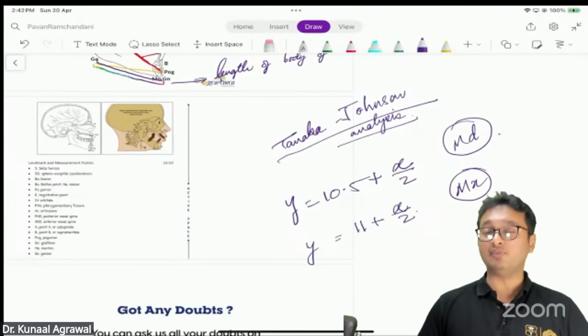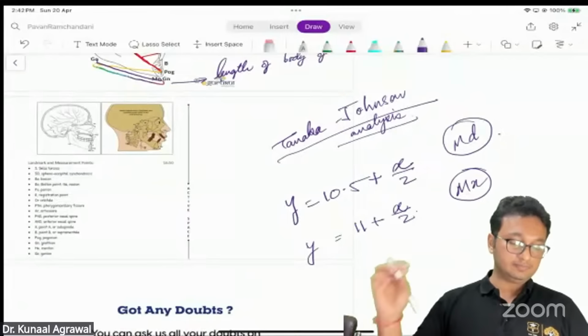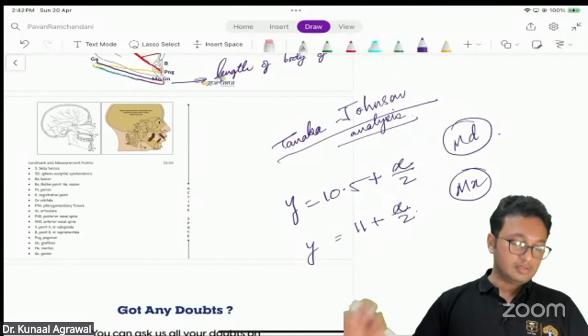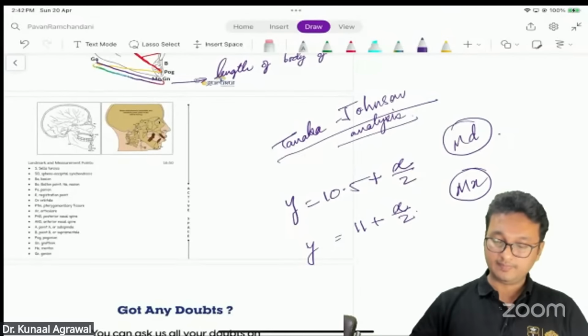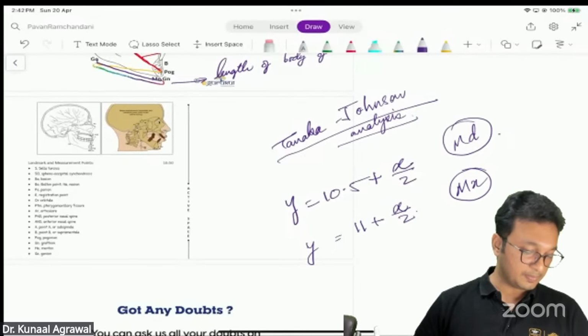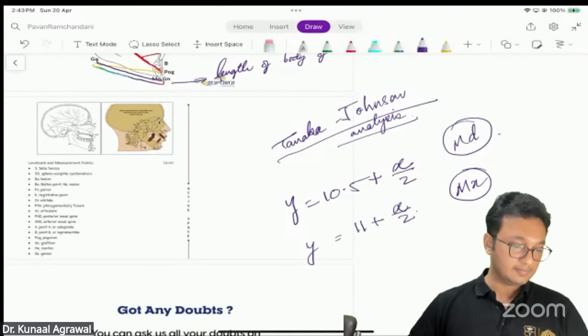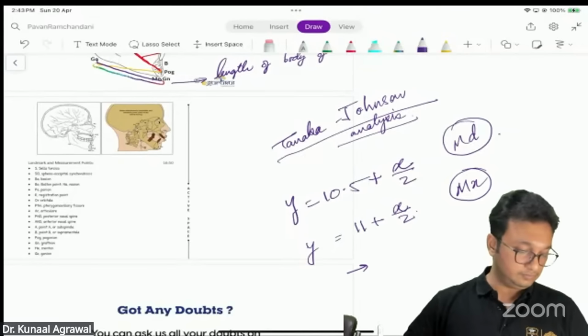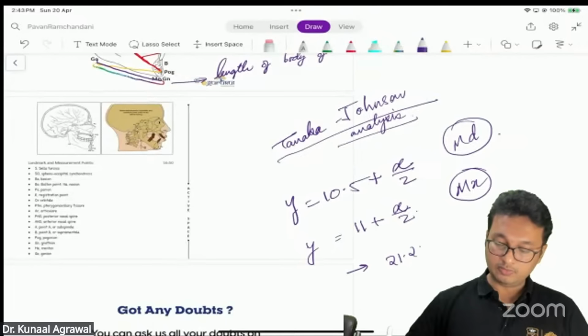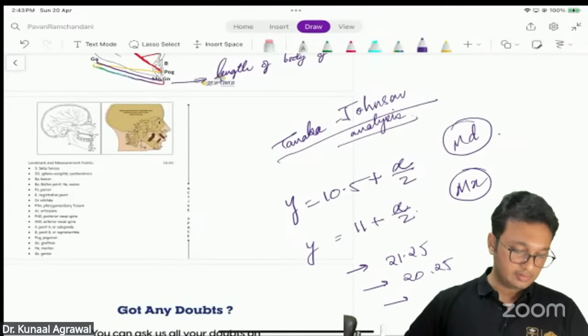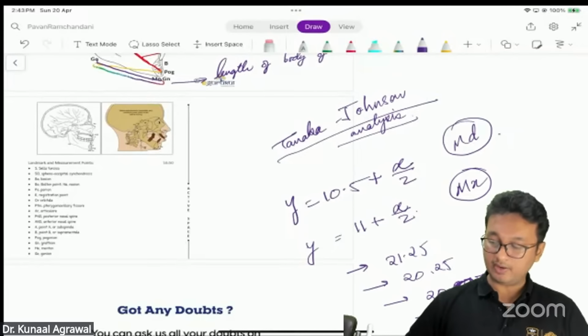Since I do not have those values, I cannot do the exact mathematical calculation for you. I have the options as, okay, somebody has written the options. Aprajita Das has given the options: 21.25, 20.25, 20.75, and we have 21.5.